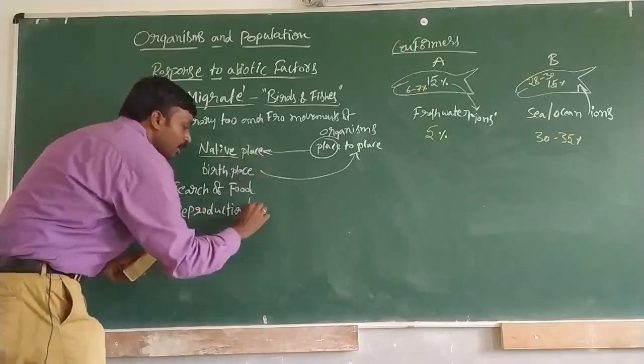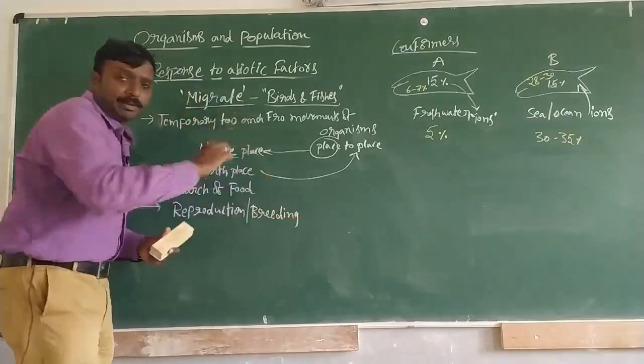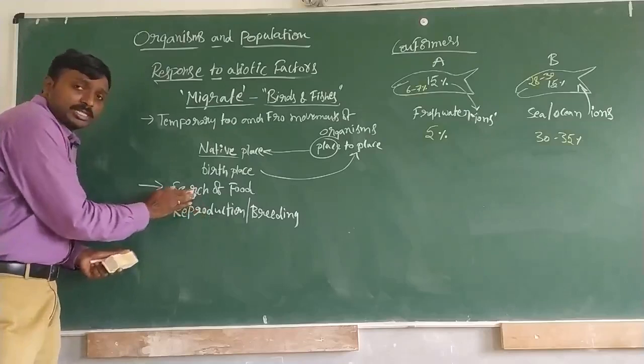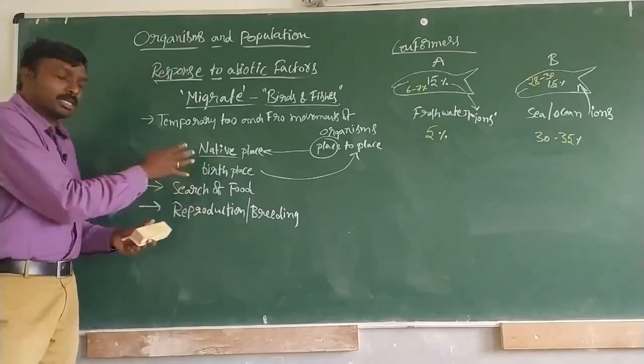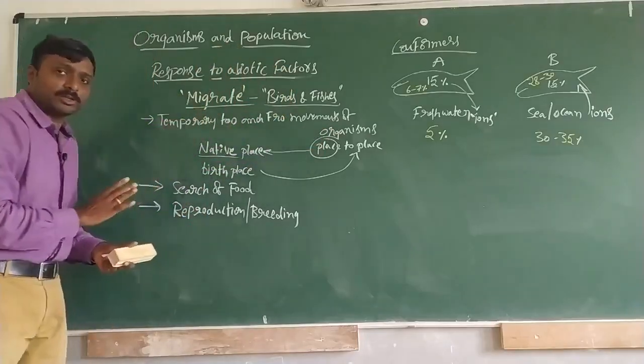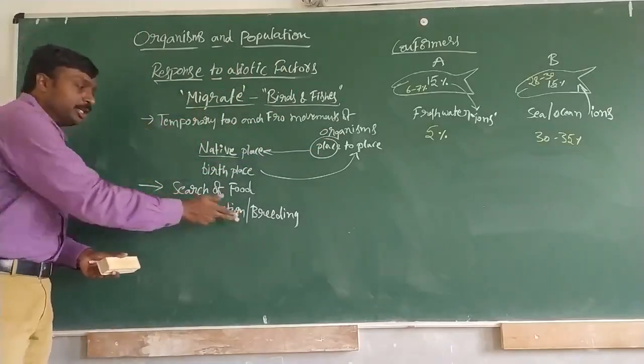for reproduction or breeding. So the first case is search of food. In search of food, some organisms are going to leave their native place and shift to a new place. And the second aspect is to perform reproduction or breeding.